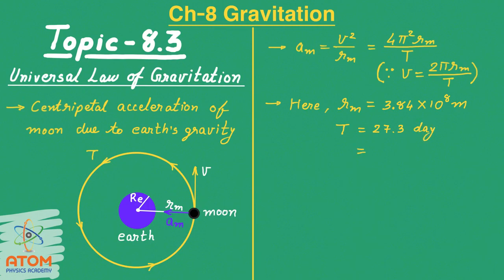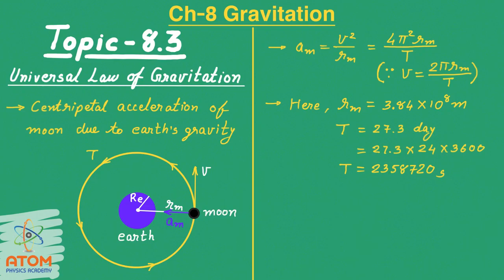This I have to convert into seconds. So it is 27.3 multiplied by 24 multiplied by 3600. That gives us 2358720 seconds. This is the periodic time.